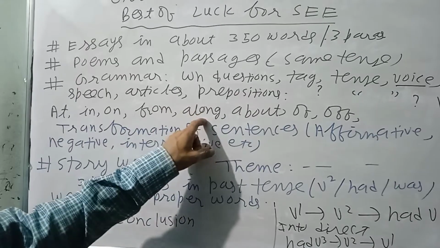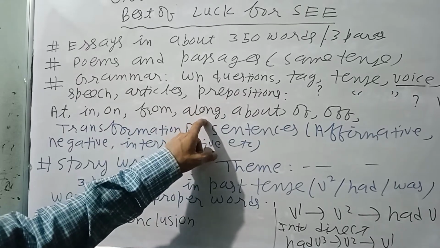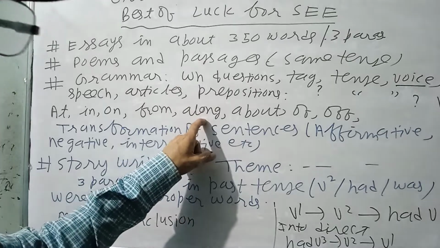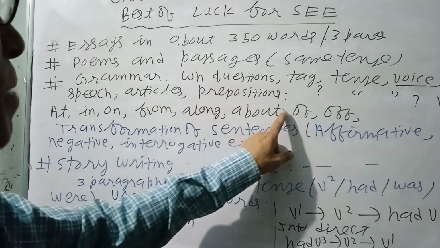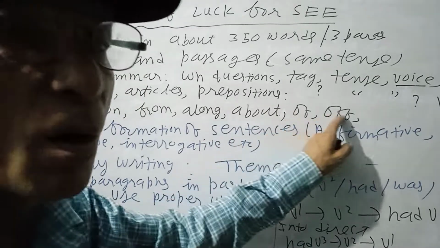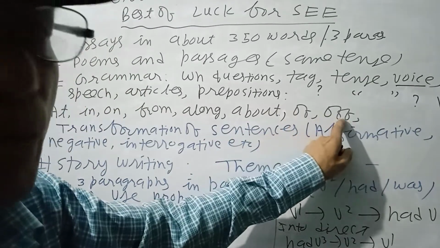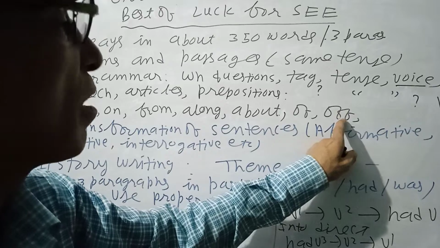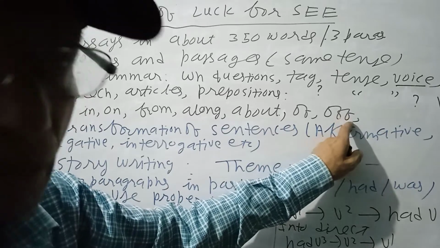Along and through. Along, like along the road, along the avenue, along the highway. About, like what are you thinking about, what are you talking about. Off means from, get off the bus.